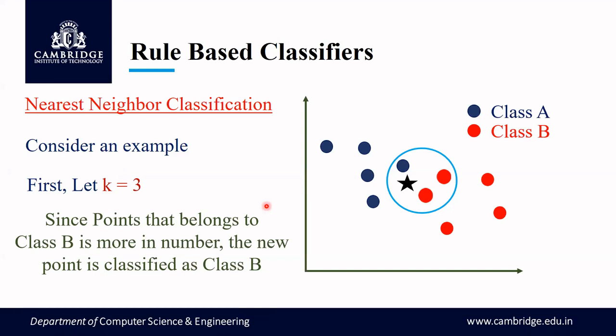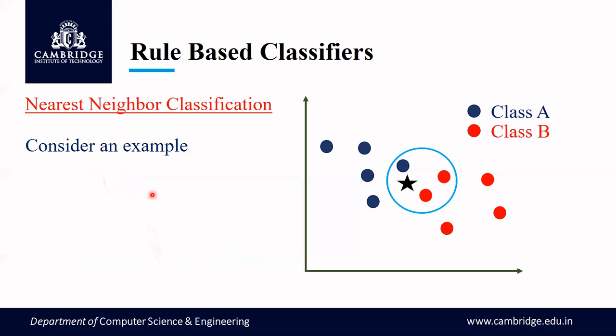Now, consider after this classification, I take the k value to be more than this. Let the k value that I'm going to take now be 6. So what am I going to do now? Again, I have already calculated the distance of each of these points with respect to the star, or the test point given to me.